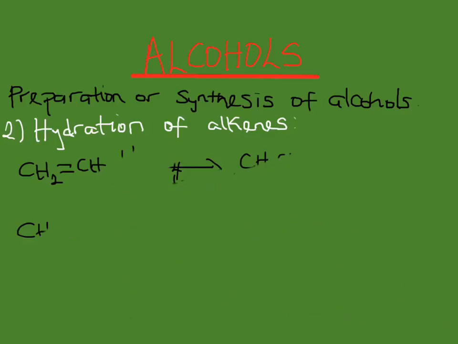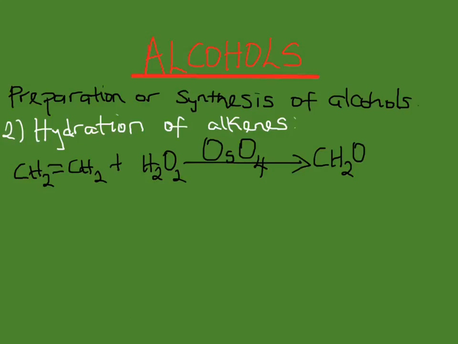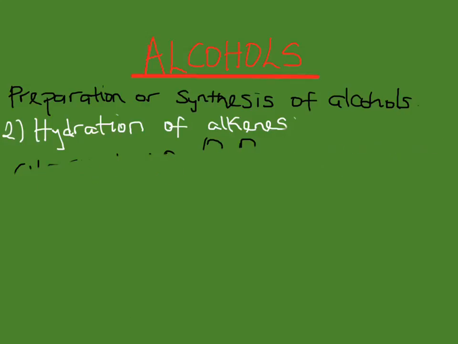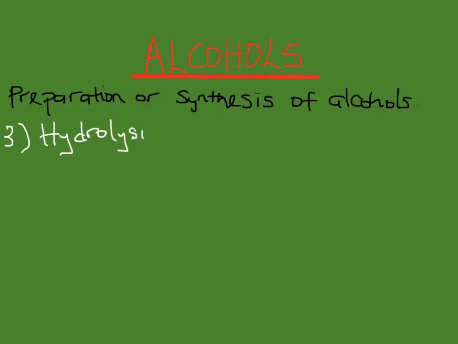In the presence of hydrogen peroxide and osmium tetraoxide as catalyst, alkenes form diol.